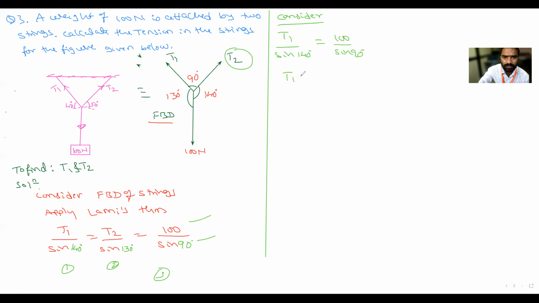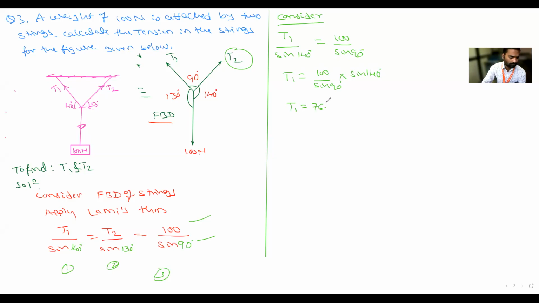So T1 is equal to 100 divided by sine of 90 into sine of 140. How much will you get? T1 equal to, calculate. 76.60. Is it correct? Yes, sir.